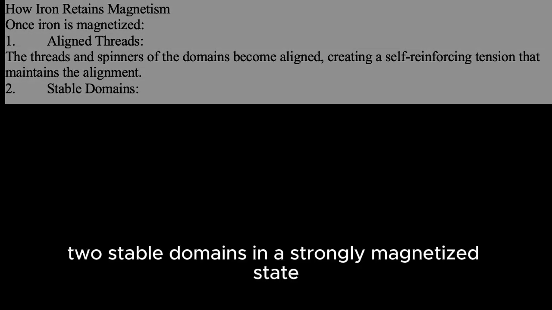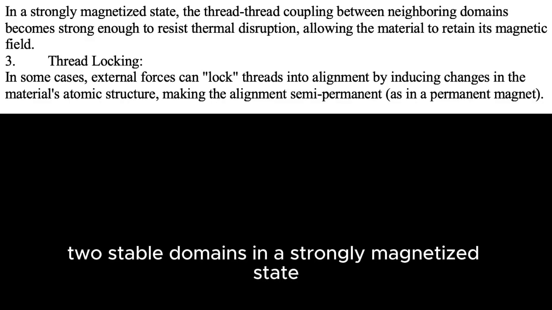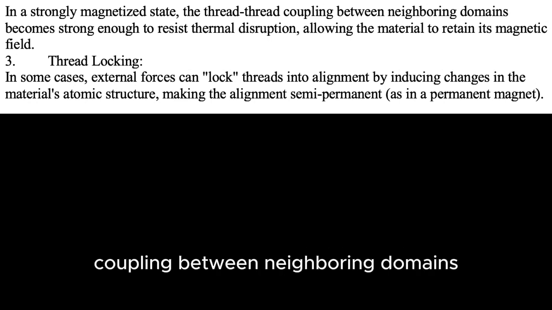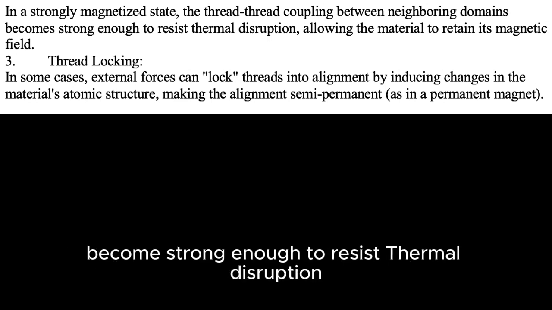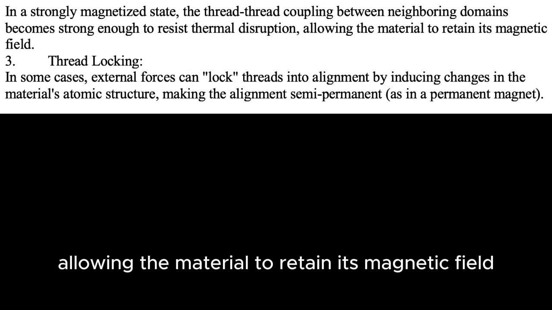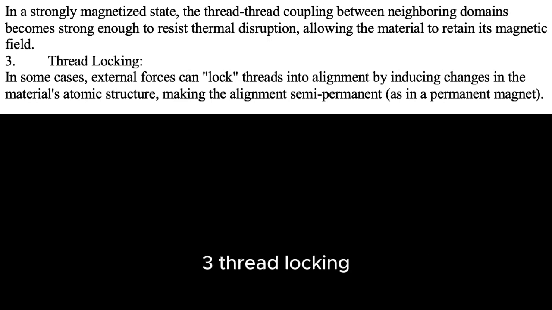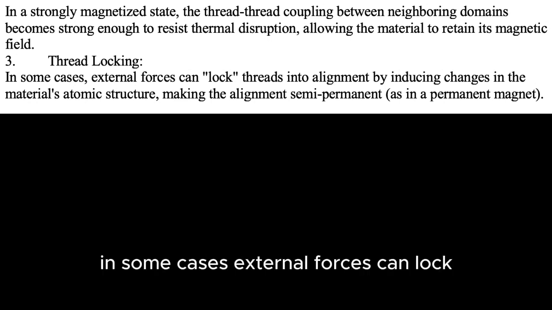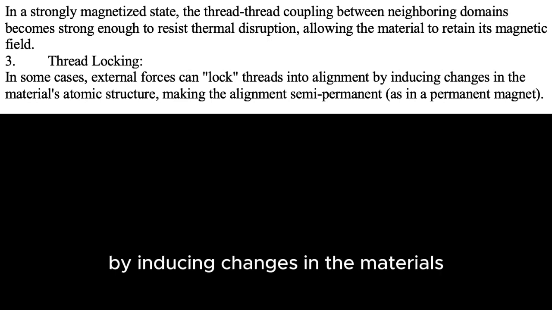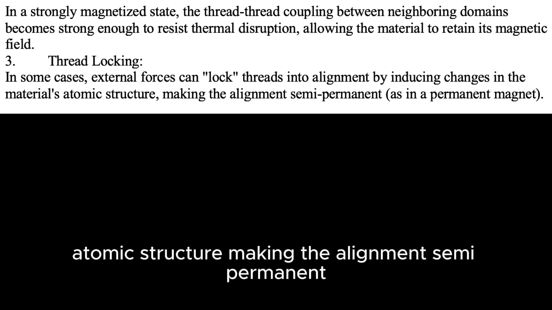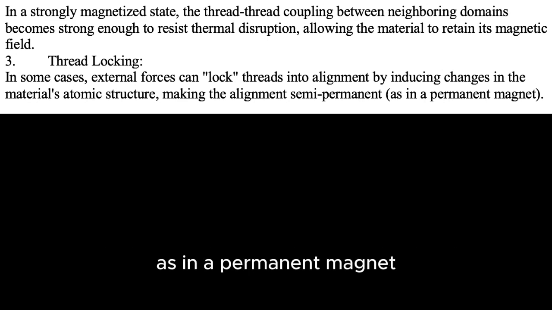2. Stable domains. In a strongly magnetized state, the thread-thread coupling between neighboring domains becomes strong enough to resist thermal disruption, allowing the material to retain its magnetic field. 3. Thread locking. In some cases, external forces can lock threads into alignment by inducing changes in the material's atomic structure, making the alignment semi-permanent, as in a permanent magnet.